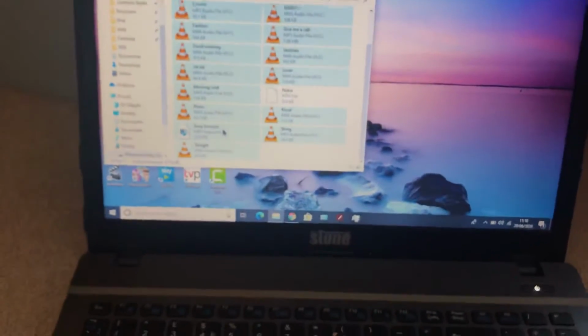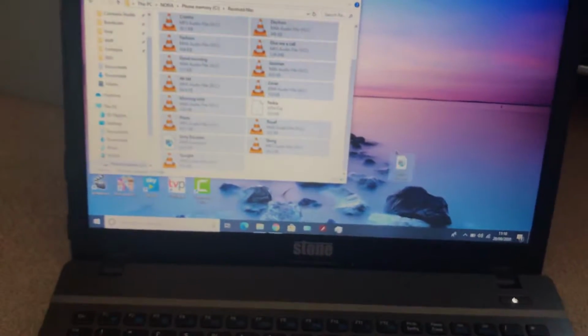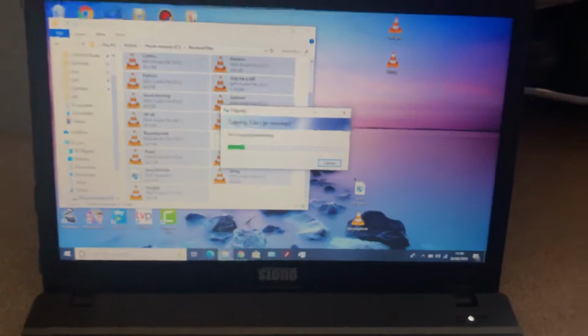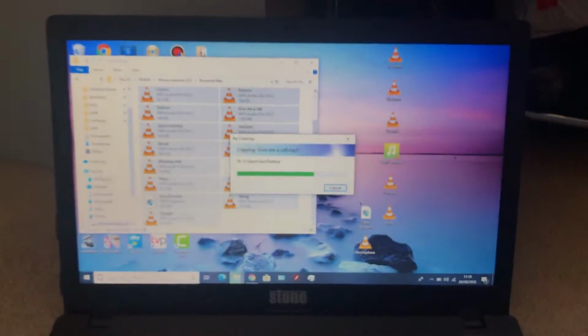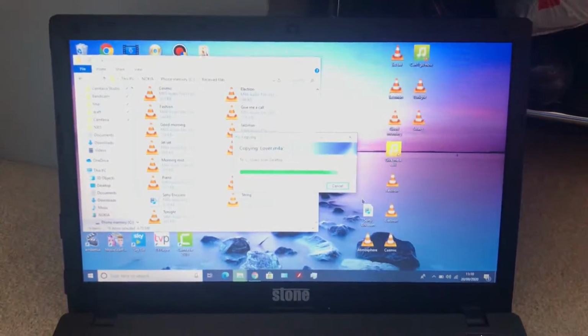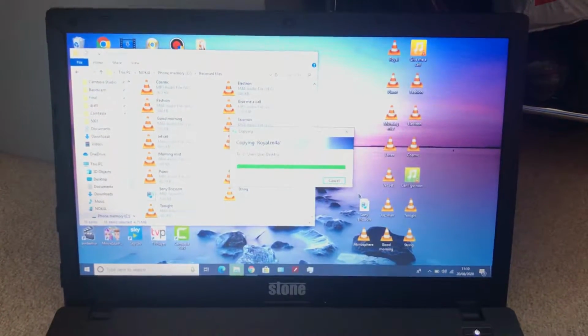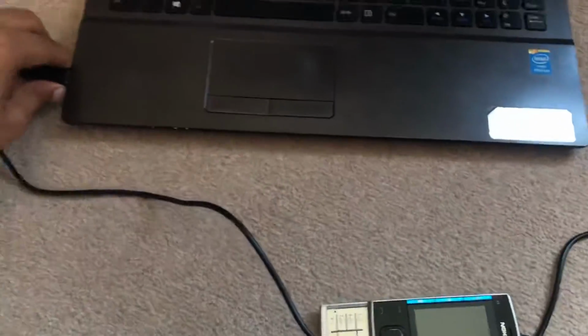Then I'm going to drag them all to the desktop. At this point you don't need the phone connected to USB, so I'm going to unplug it.